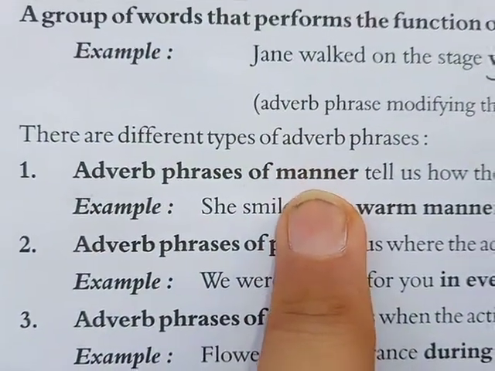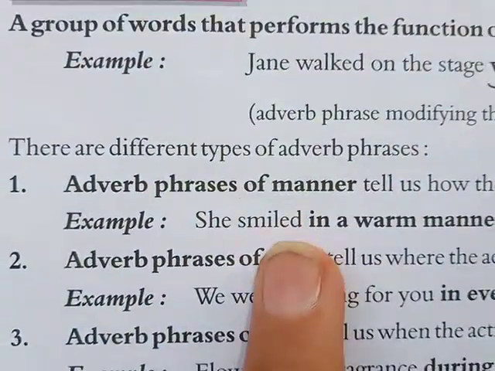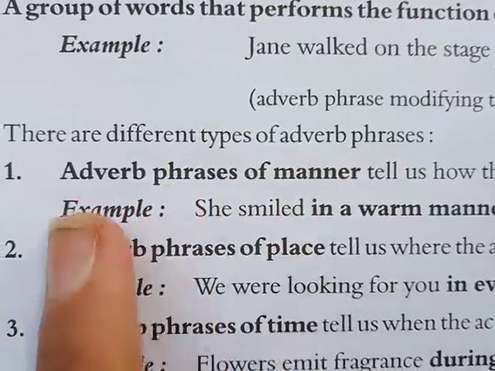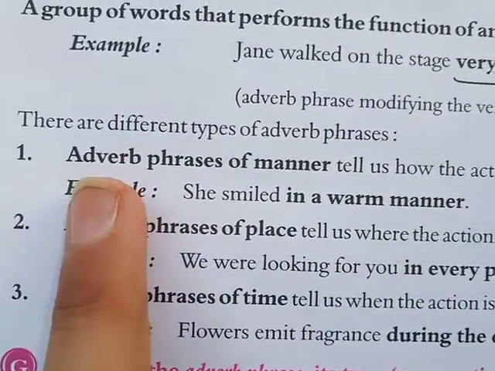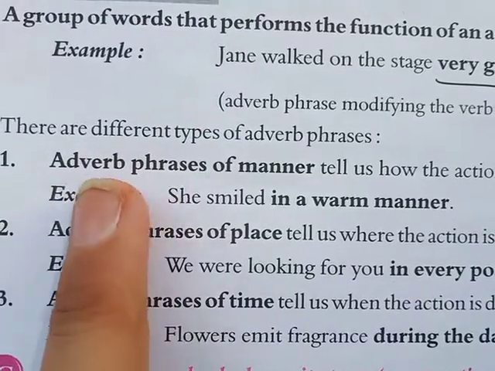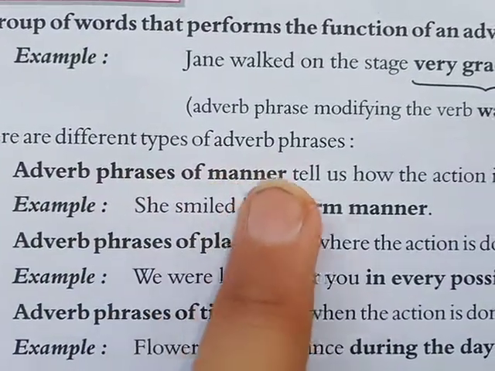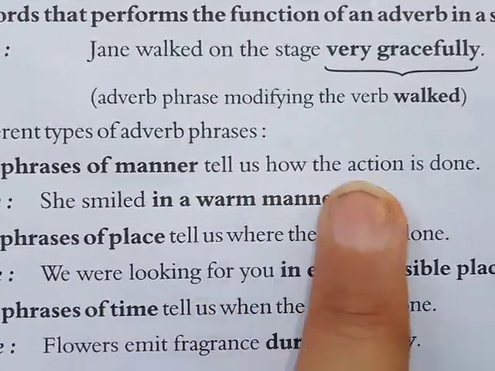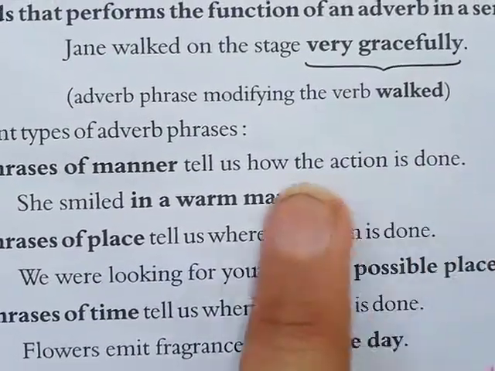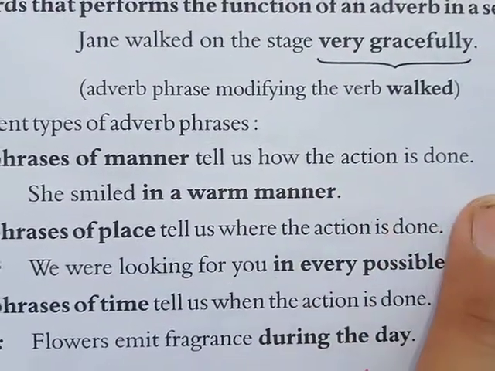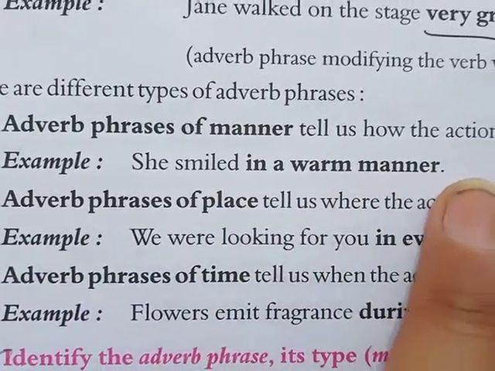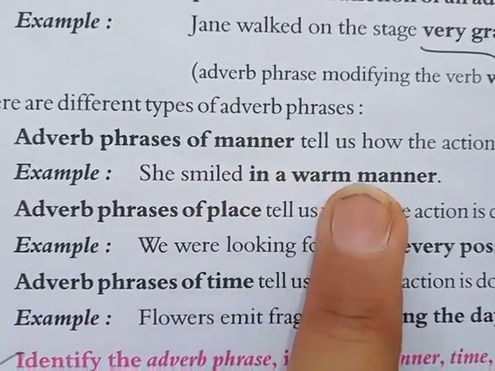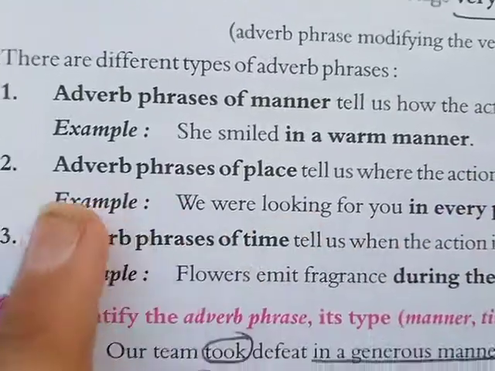When you ask the question with how, you will always get the answer of adverb phrase of manner. The definition of adverb phrase of manner: adverb phrases of manner tell us how the action is done, how the action is performed. She smiled in a warm manner.